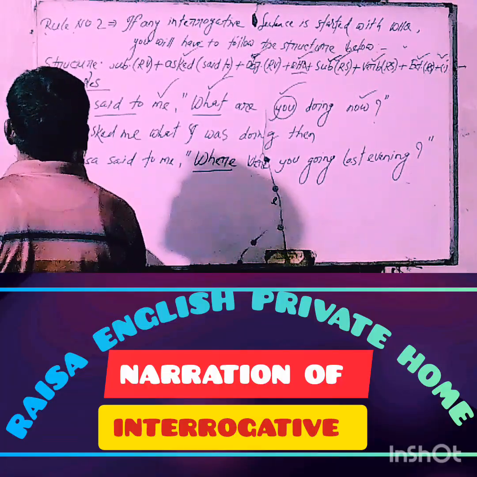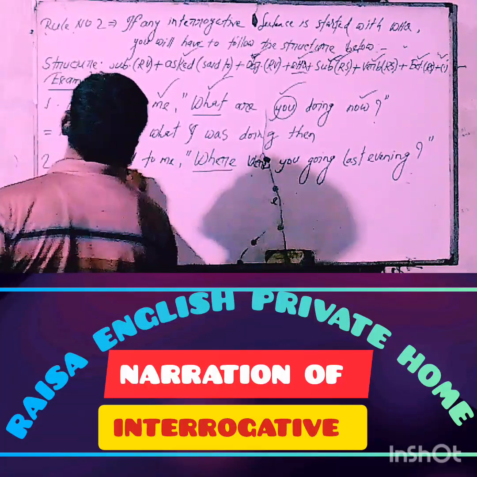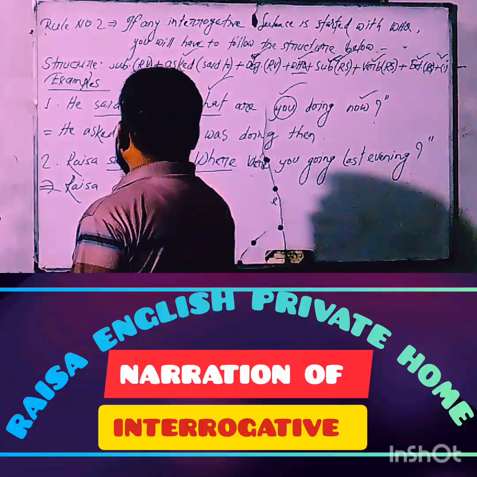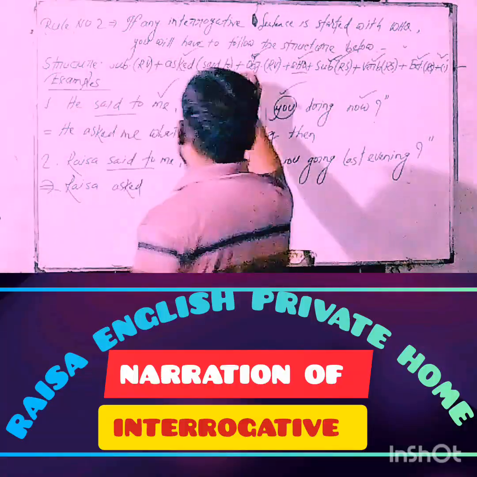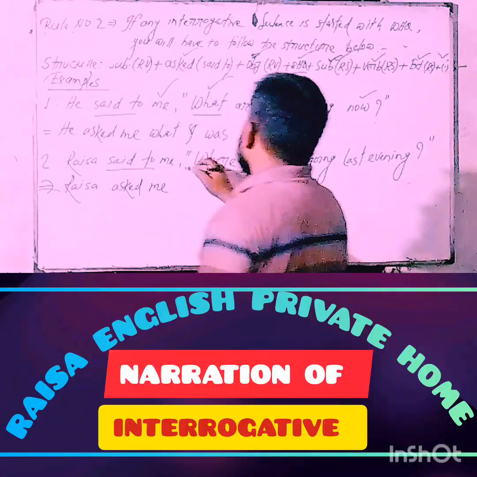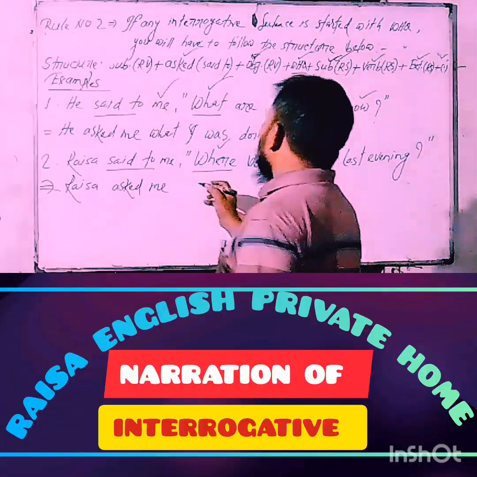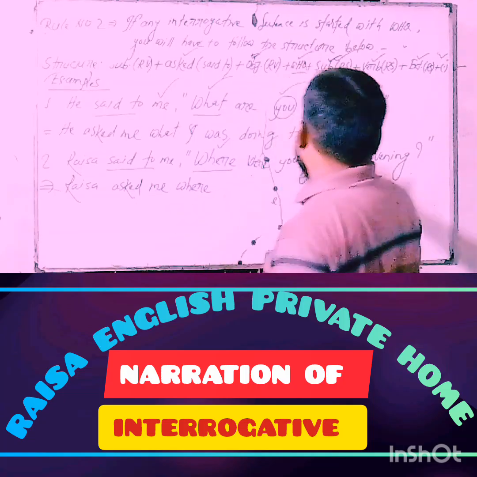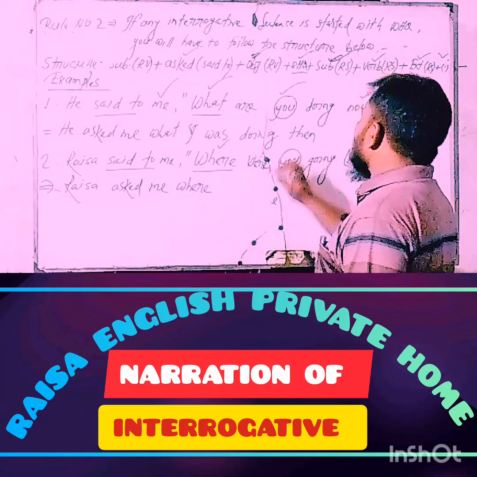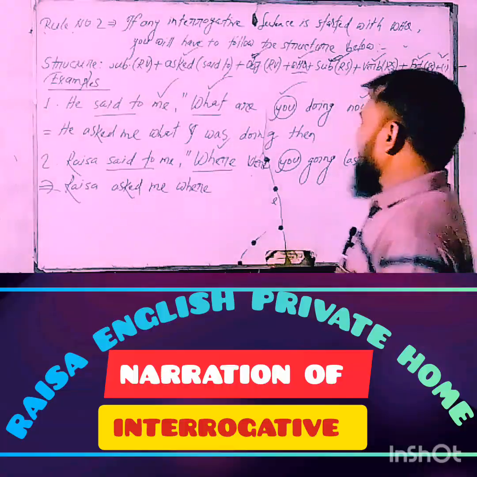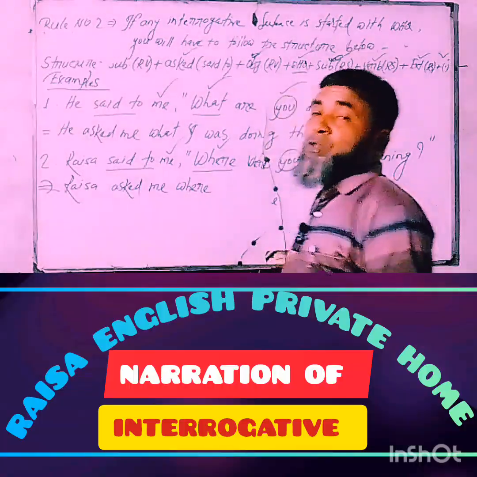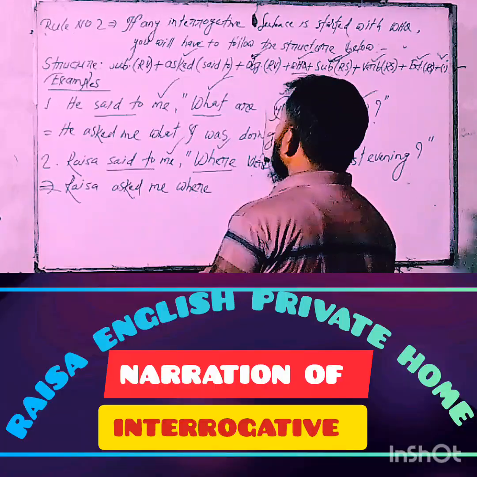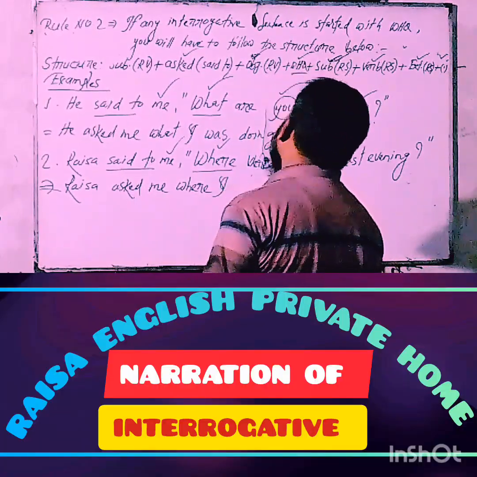Here, the subject of the reporting verb, Raisa. Then you have to use "asked" instead of "said". Then the object, deleting the inverted commas, then the given WH question, here "where". Then the subject, here "you", must be changed according to the object of the reporting verb according to the basic rules of changing narration, so "you" must be changed into "I".